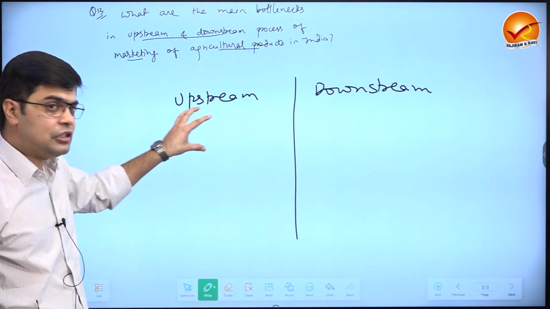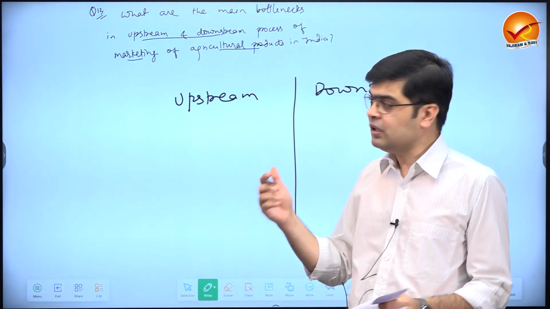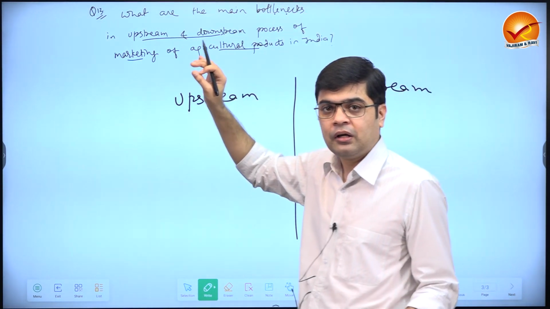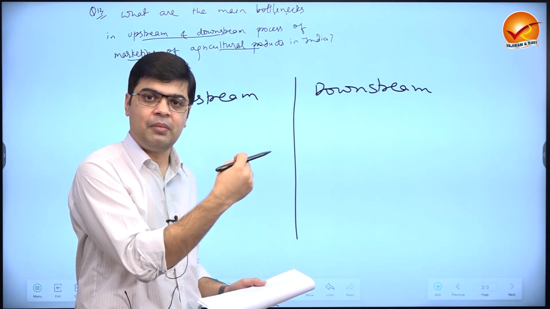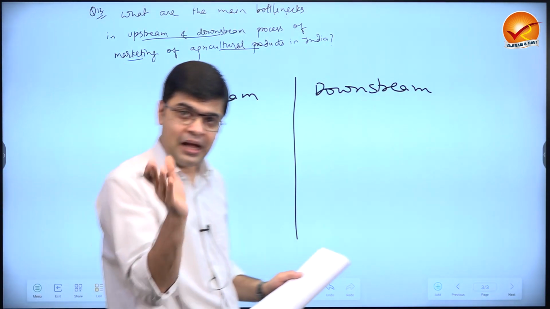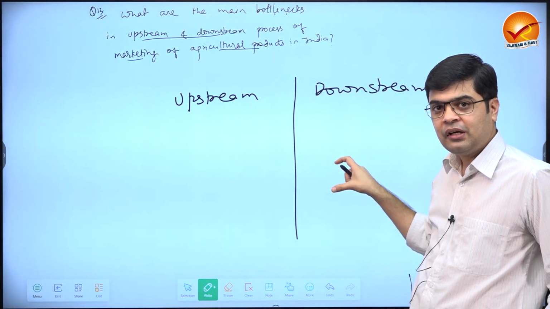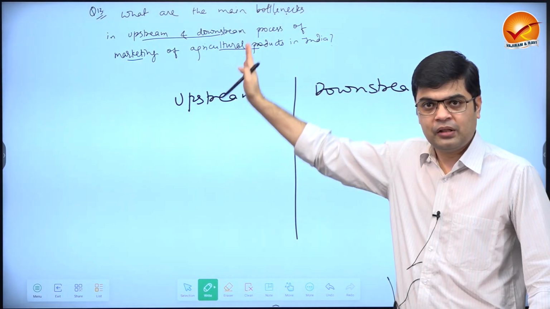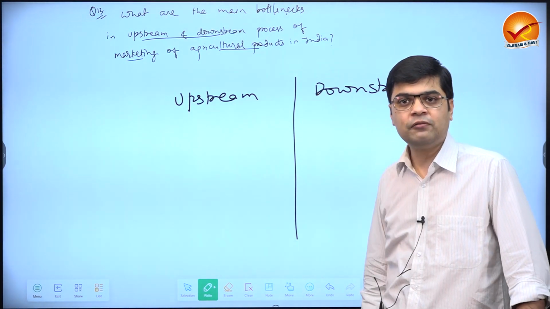When you look at the upstream issues in the market, upstream issues basically mean what all are the bottlenecks that are there before the farmer sells his produce to the market. If I'm a farmer and I'm going to sell my produce in the market, what are the main problems that I'm going to face? This is what I'm going to mention here. Once the produce has been sold and before it reaches the final consumer, what are the main bottlenecks here that is going to affect the consumer? This is what I'm going to write here. Okay. So upstream, the problems that the farmer faces. Downstream, the problem that we have once the produce has been sold by the farmer.